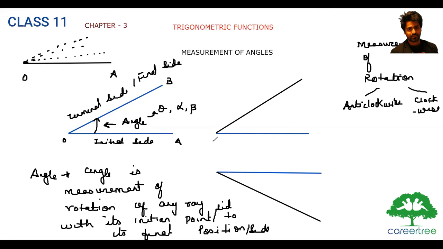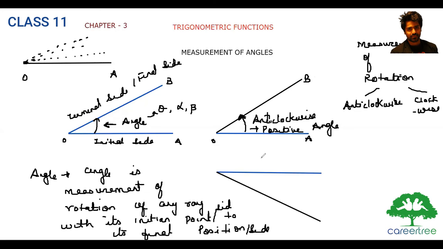So if I rotate ray OA anti-clockwise, let's say this is anti-clockwise rotation, then the measurement of this angle will be positive. So this is known as a positive angle.